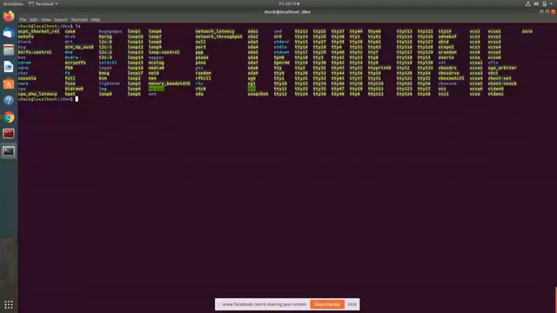For example, let's see sda1. sda1 is the first drive or device in your file system.